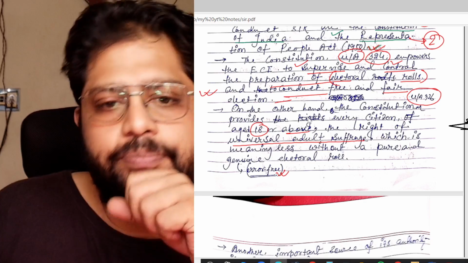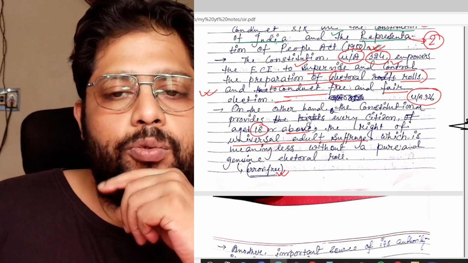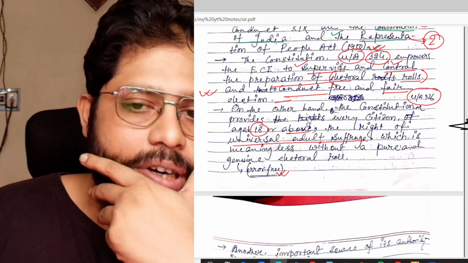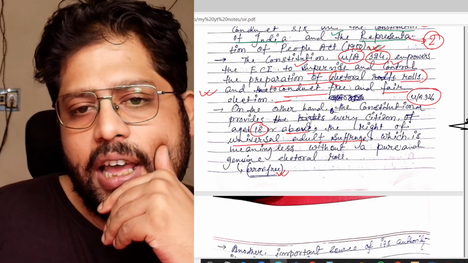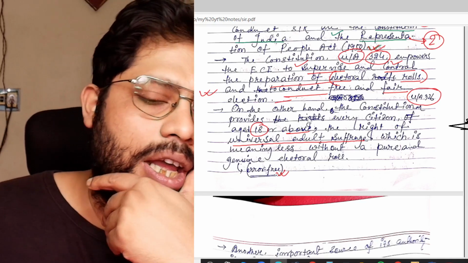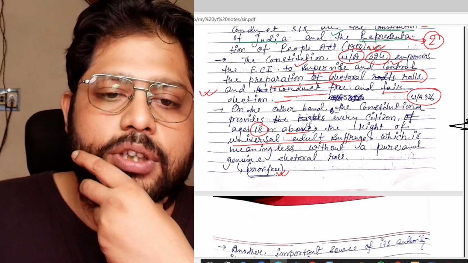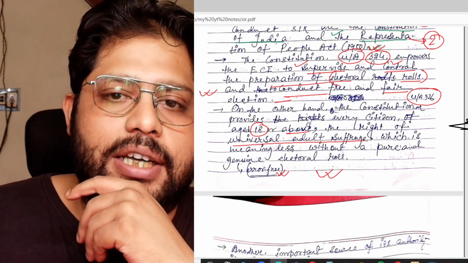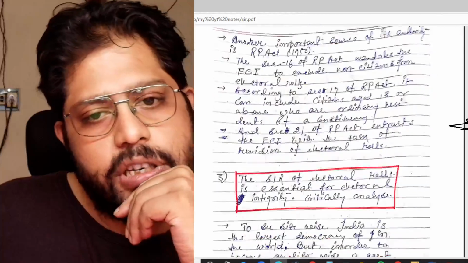So here I am saying that under Article 326 we get the right to vote, that means universal adult suffrage. Whoever is 18 or above, he has the right. And the Election Commission is the sole institution responsible to ensure that. So these two things are very important. These two articles actually empower the Election Commission to conduct this SIR.